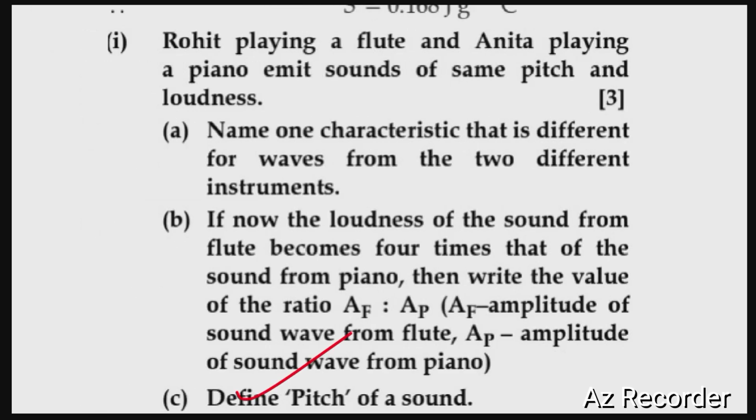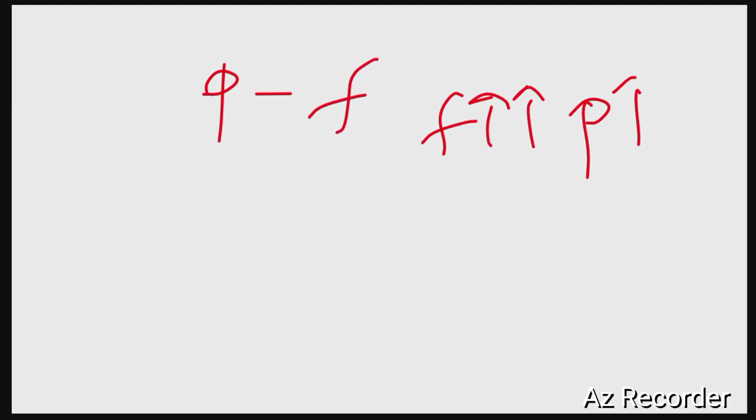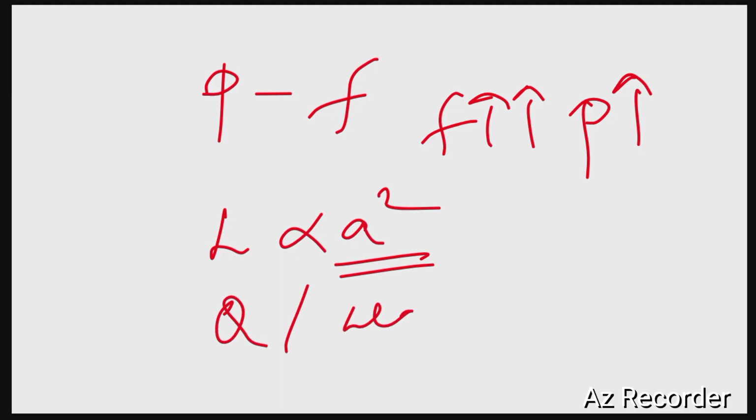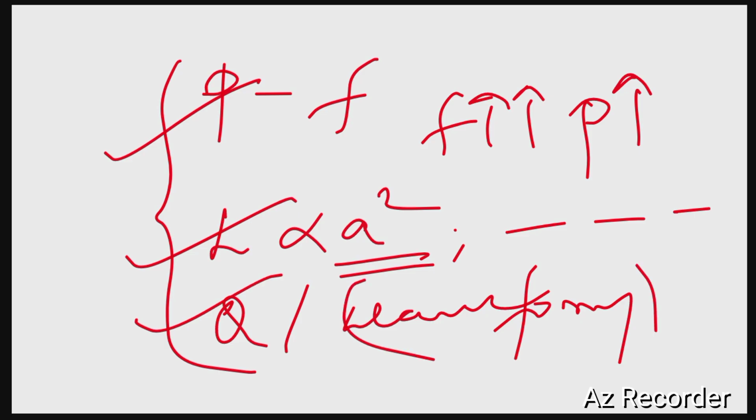Next is define pitch of the sound. I hope you have learned this definition. The most important fact is that the pitch of a sound depends upon frequency. When frequency of the sound increases, the pitch also increases. Next is loudness. Loudness is directly proportional to the square of amplitude. On increasing the amplitude, the loudness of the sound also increases. While quality or timbre depends upon the waveform. These are the factors affecting the 3 characteristics of sound. Pitch depends upon frequency, loudness depends upon amplitude. Not only amplitude, there are many more factors which you can refer to in your text, and quality depends upon the waveform of the sound produced.